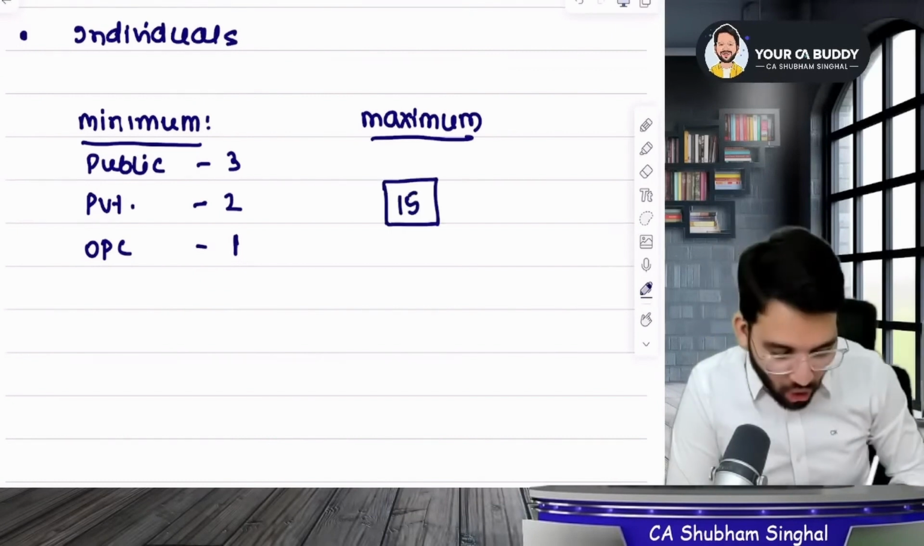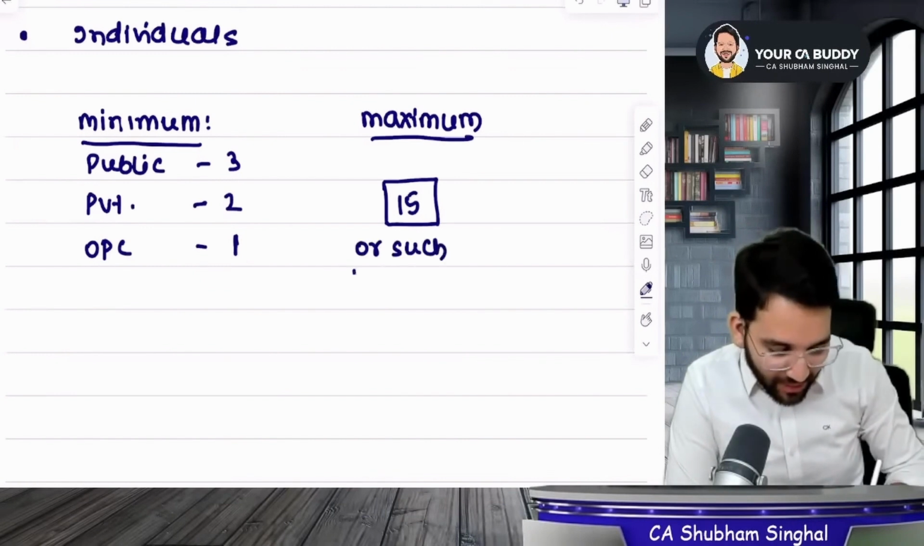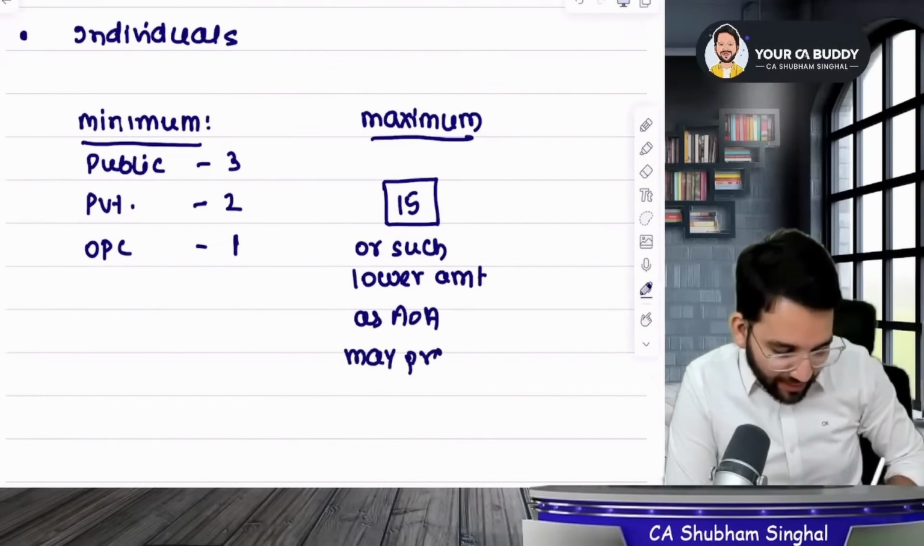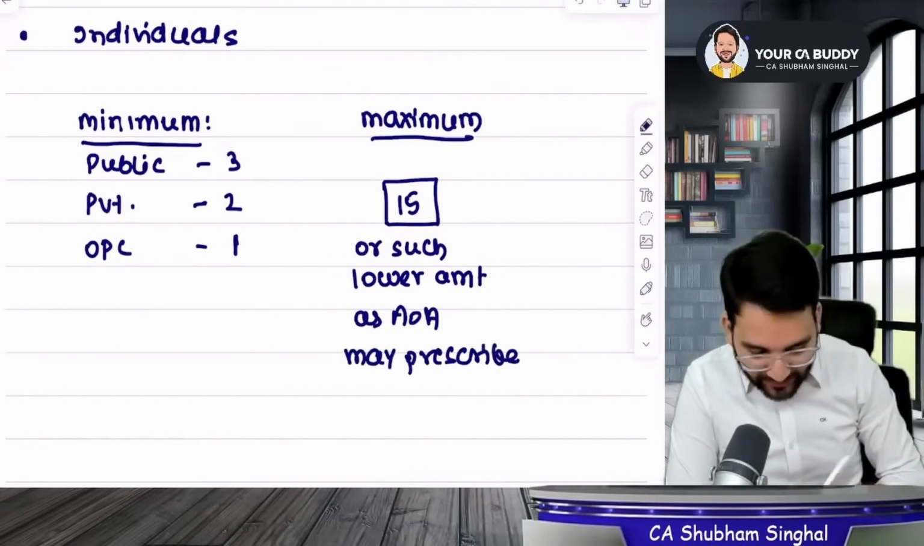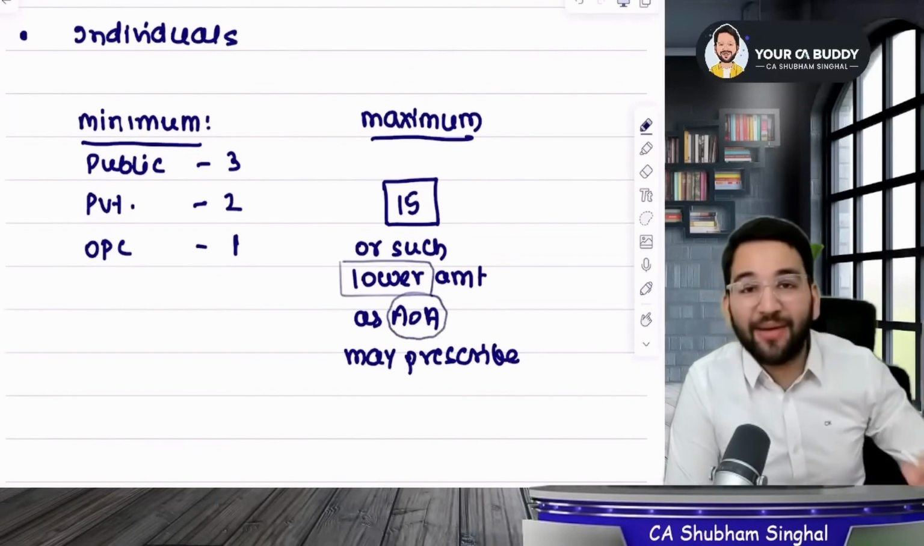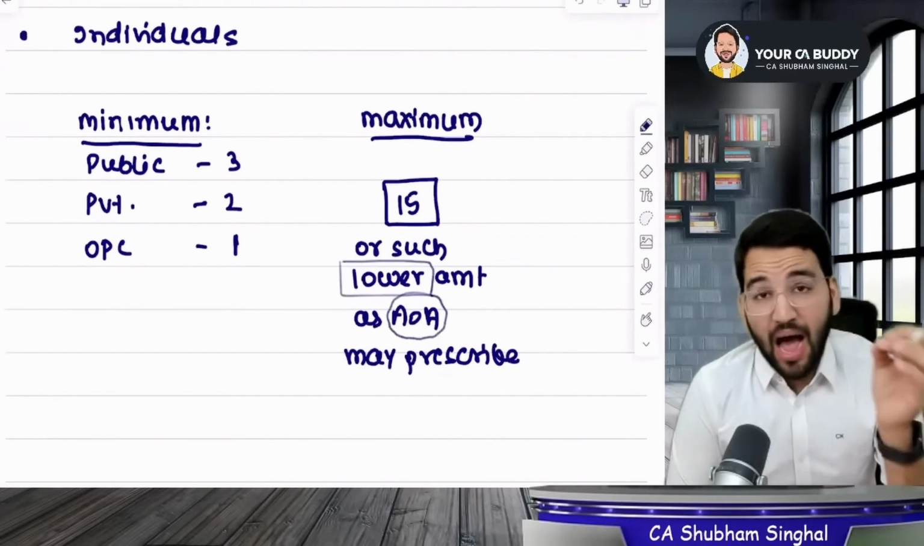15 or such lower amount as AOA may prescribe. Okay, now what did I say? That 15 or such lower amount as AOA may prescribe. AOA means Article of Association.